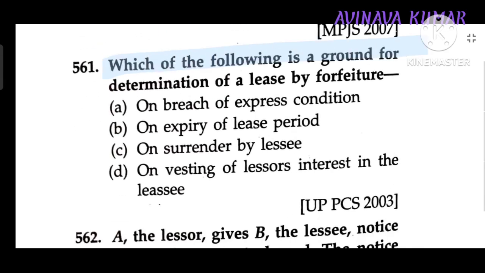Which one of the following is a ground for determination of lease by forfeiture? On breach of express condition.